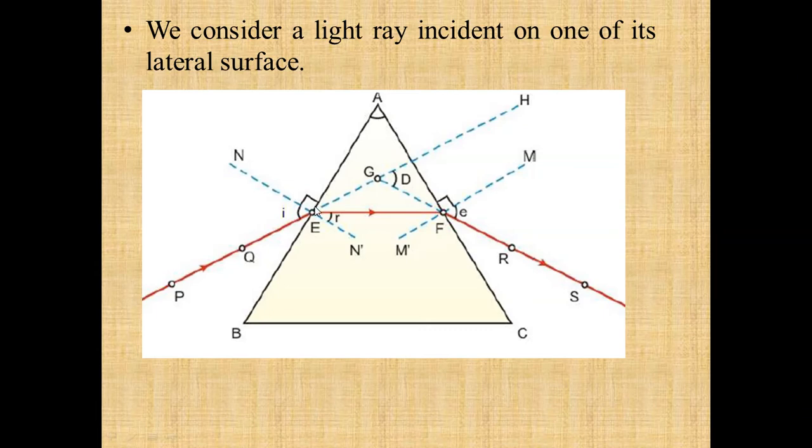Now when this is produced backward, this is the emergent ray, this is the angle of incidence, this is the angle of refraction, and this is the angle of emergence. So you can see here that the incident ray is not parallel to the emergent ray, whereas in the glass slab the incident ray was parallel to the emergent ray. So this is the difference between refraction through a rectangular glass slab and a prism.